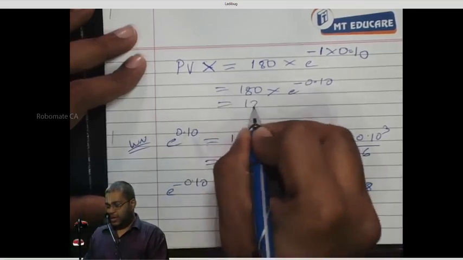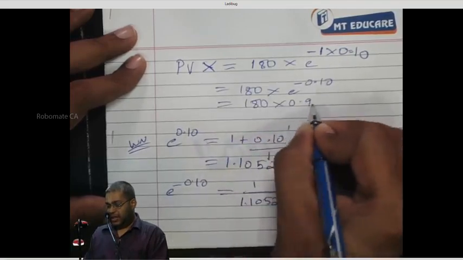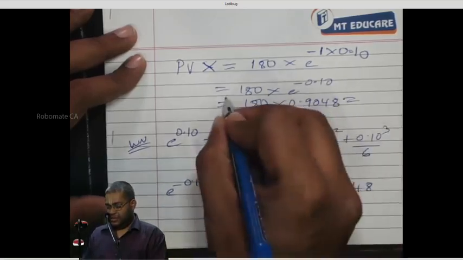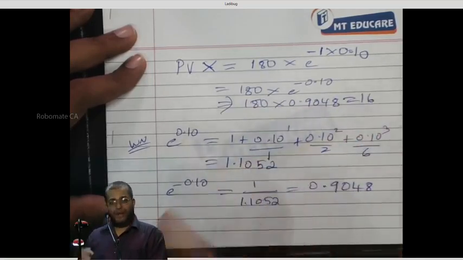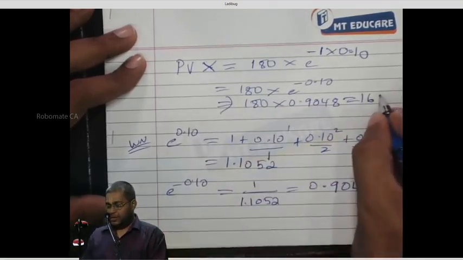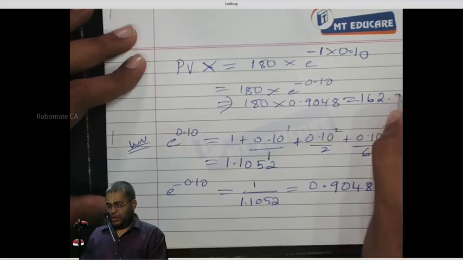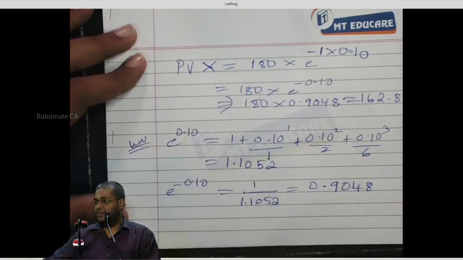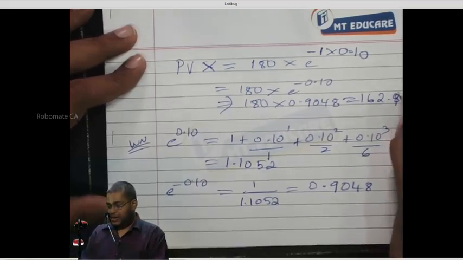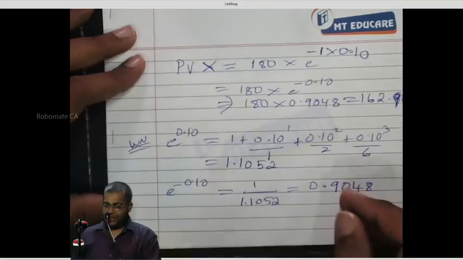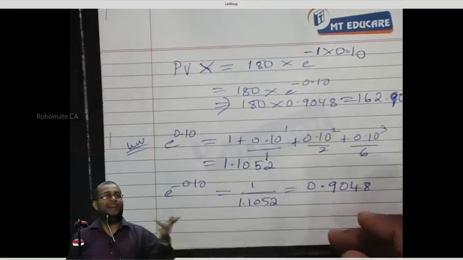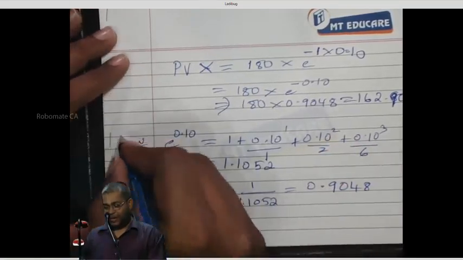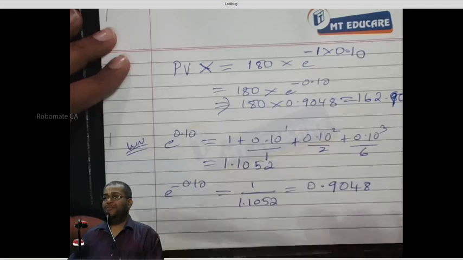Please tell me the number: 180 into 0.9048. Doing along with me or not? Which is equal to how much? 162.8687. I have 162.90 in my slide. Okay, and decimal rounding off should not be questioned. 162.90. I am the third umpire. Can you present or not? 162.90.